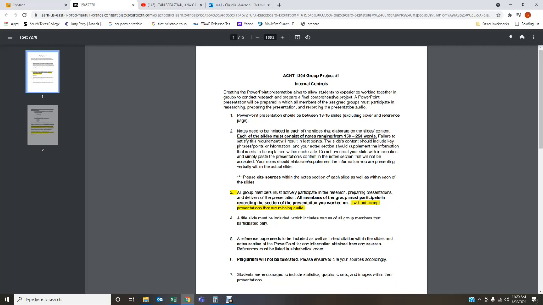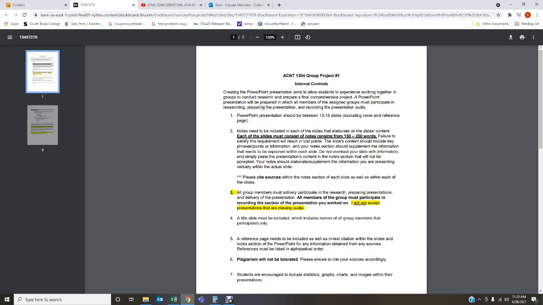Please make sure that you don't overload the slide with information. The slide should only have key points, key information, and then using the notes section, you verbally explain what's on the slide. Okay, please make your slide look professional, dynamic, include graphs, include charts, make it look nice and engaging to the audience. You don't want them to get bored.